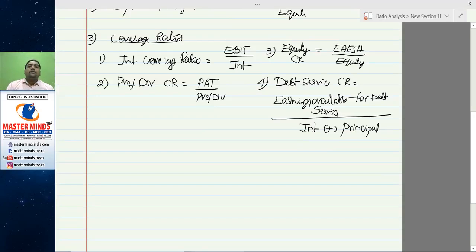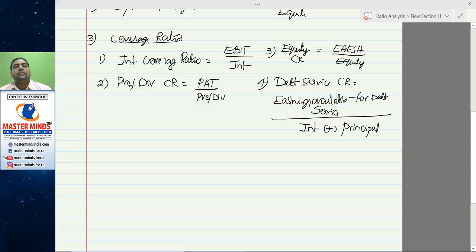Where earnings available for debt service is equal to, you know that, profit after tax plus non-cash expenses plus interest on long-term debt plus non-operating expenses minus non-operating incomes.